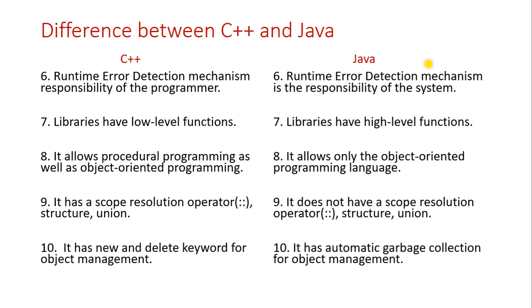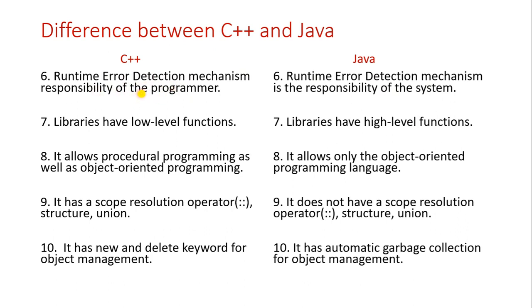But the erroneous statements will be handled. It will not cause any kind of problems in the program. So this exception handling is a unique feature in Java. Whatever the errors are, whether runtime or compile time, they are handled by the system itself. But in C++, the programmer alone is responsible for the errors.